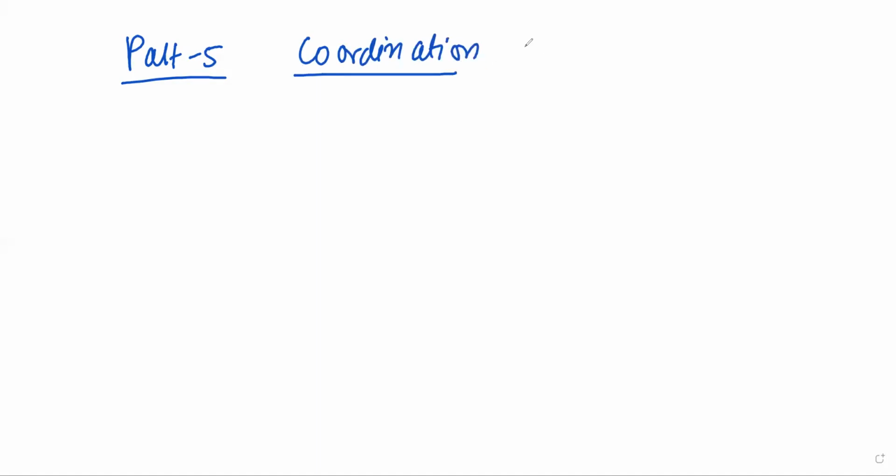Now see part number 5, coordination compound.